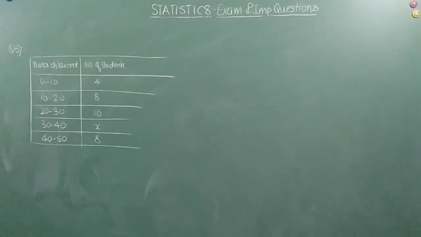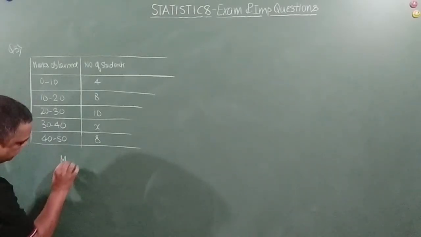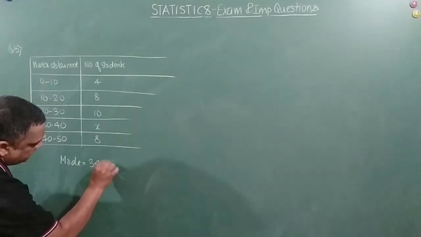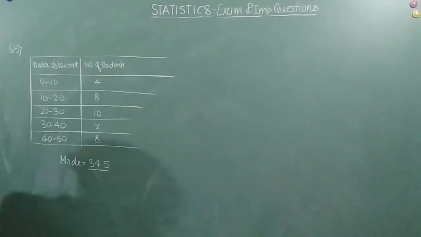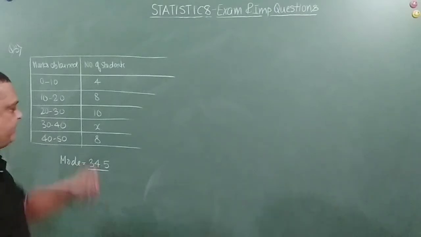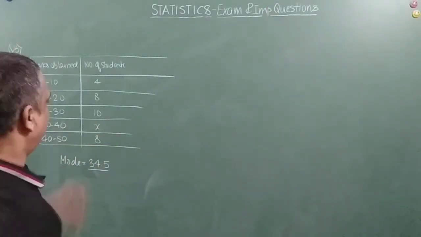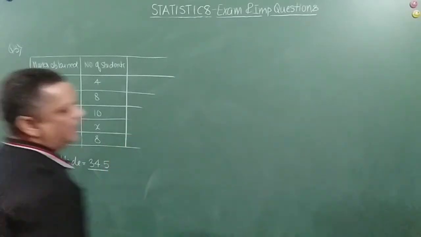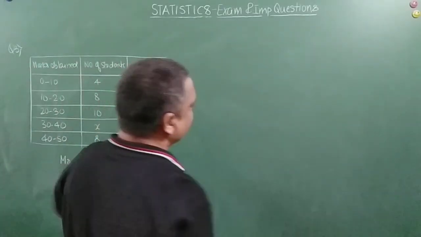What all is given to us, friends? It is given to us that mode is 34.5, and we are expected to find the value of x, right? So in this type of problem, what do we do?